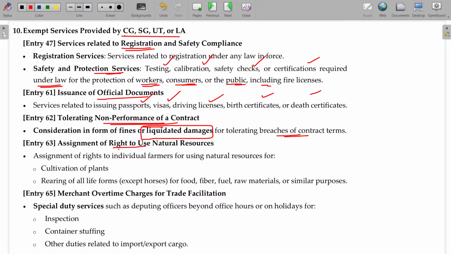And assignment of rights to use natural resources, okay. Natural resources like LPG, helium, methane and all, and even water, to extract that for your bottled drinks and purified water drink, whatever it may be, packaged drinking water. If you want to pack and sell, you are using the groundwater only. That's a natural resource. To use that, you need to get permission from the government. Okay, so sometime later you'll see, if you have a bore well to extract the water, to the extent of water you extract from your own underground water, you have to pay the tax.